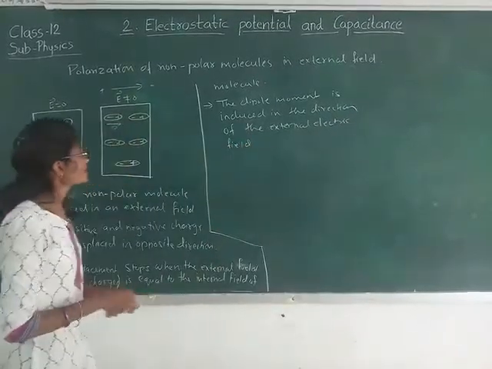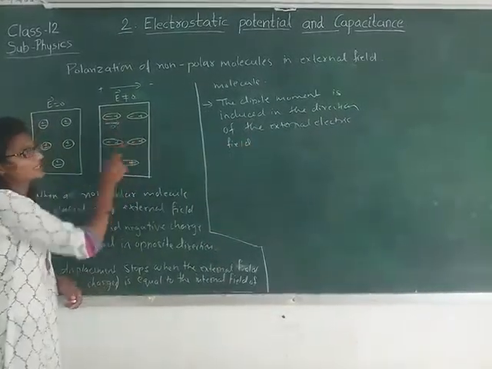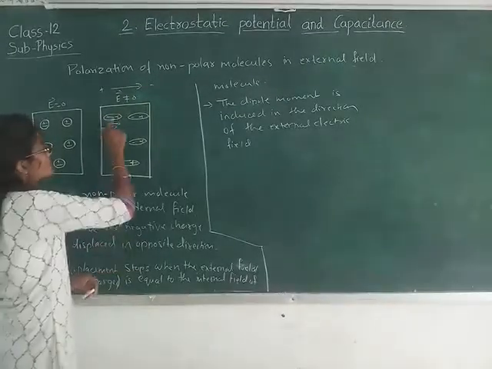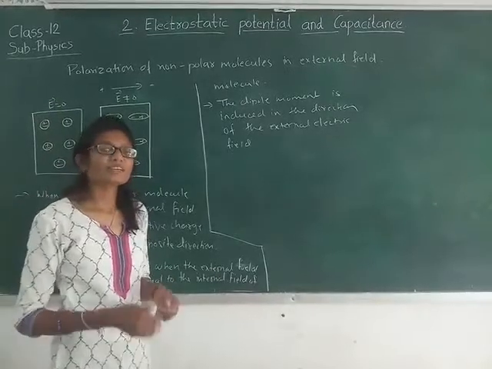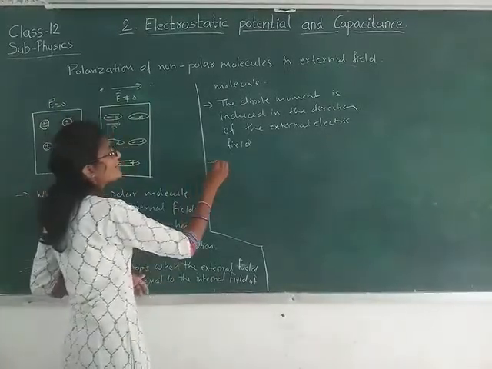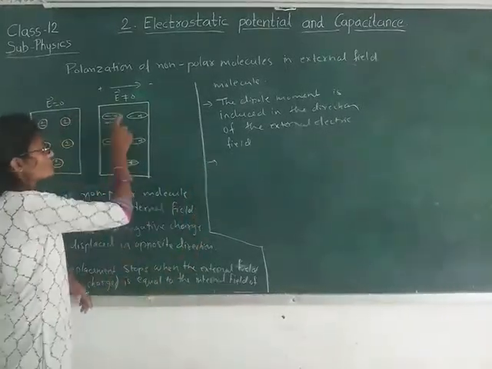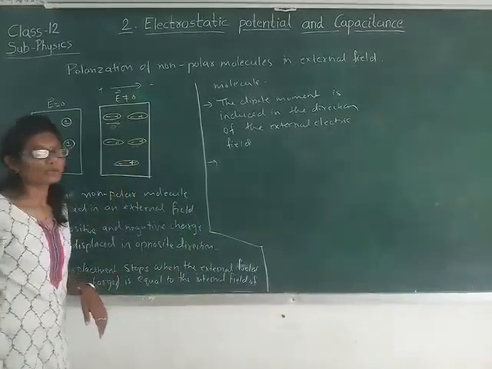Right? You can see over here we are having this many number of molecules. That means this many number of dipole moments are induced. So what will be the net dipole moment? The net dipole moment will be the summation of all the dipole moments.